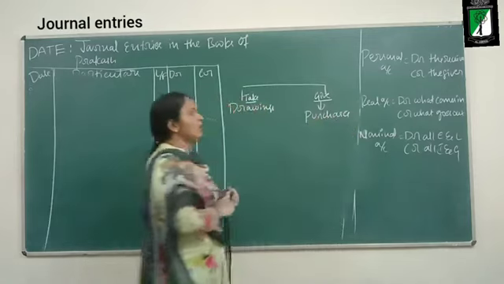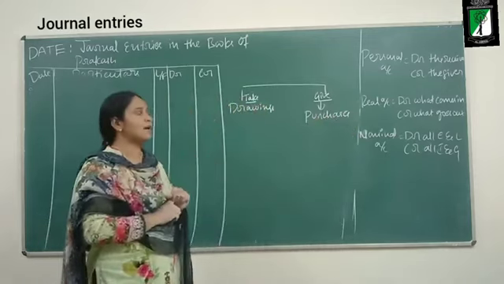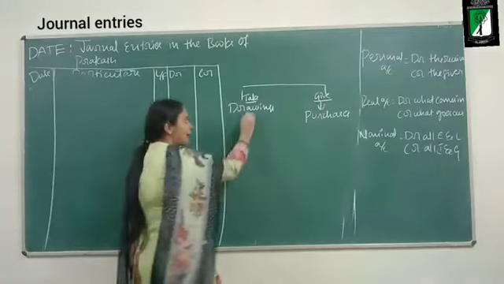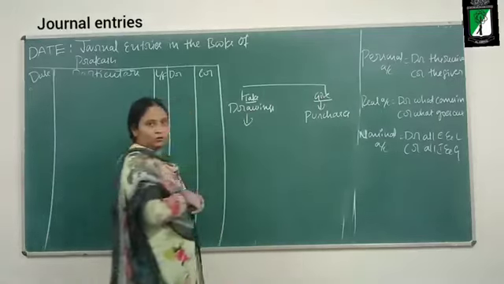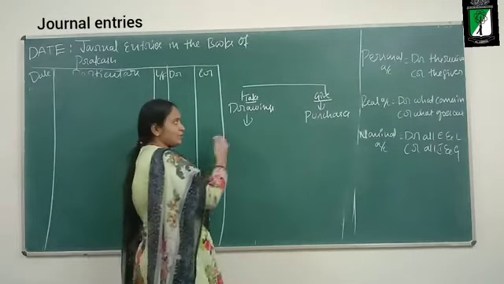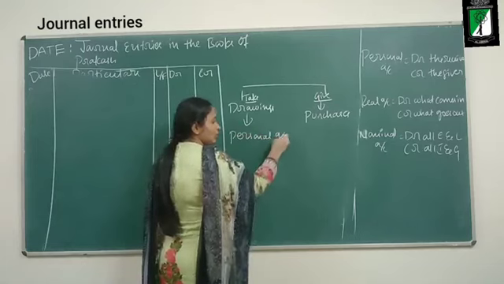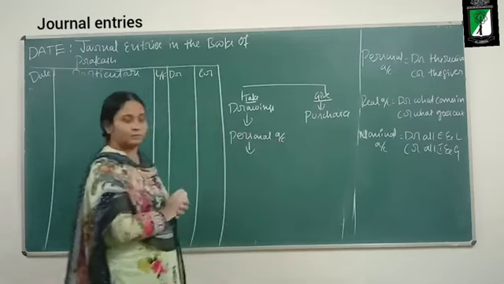So instead of goods, I will write purchases. Drawings is an owner account. The owner is withdrawing, so drawings are made by the owner. Which account rule? Personal account rule.